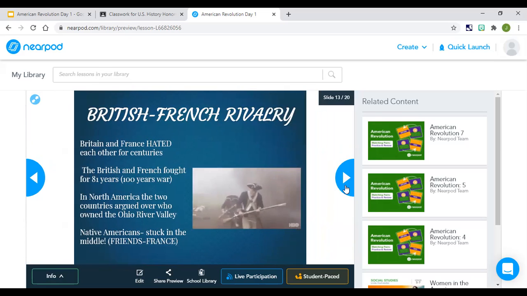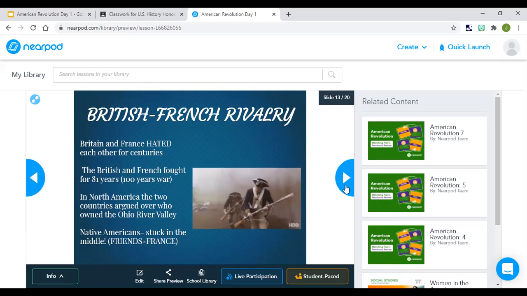All right. The British and the French hated each other for centuries. At one point, the British and the French fought for 81 years. They dubbed this war the 100-Year War, which is very close, right? They're just rounding it off. But imagine 81 years of fighting someone. And that's how deep the hatred went.